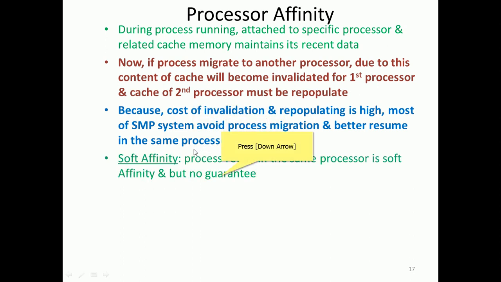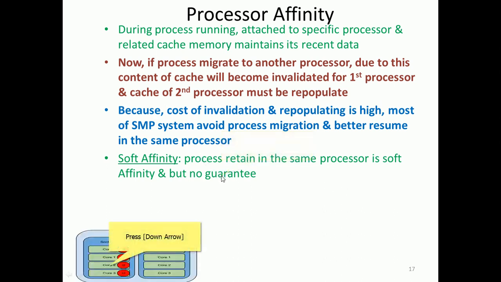Soft affinity means a process is retained on the same processor, but it is not a guarantee. So we have socket 0 and socket 1. Under node 0, we have core 0 with thread 0 and thread 1, and thread 2 like this, that will be attached in the soft affinity. So thread 0 is attached to core 0, and thread 2 is attached to core 2, so that some affinity will be there.